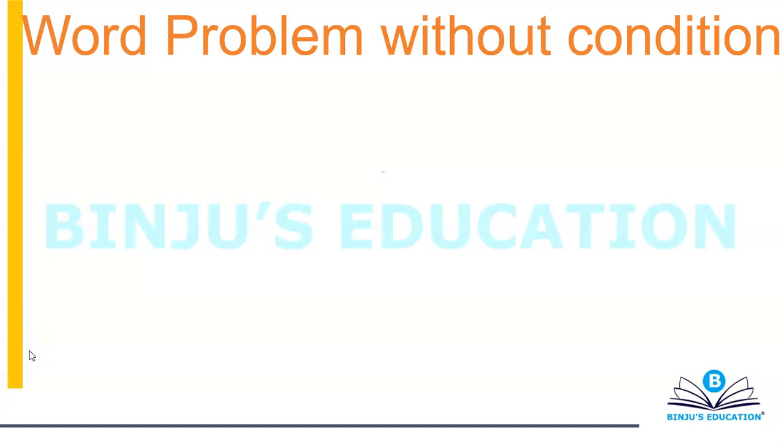Alright, so let's start with a simple word. Let's start with maths. If you have been learning UK English, then it's maths. If you have been learning US English, then it's math. Anyway, the word is maths. The question is, in how many ways can you arrange the letters of the word maths on a straight line?